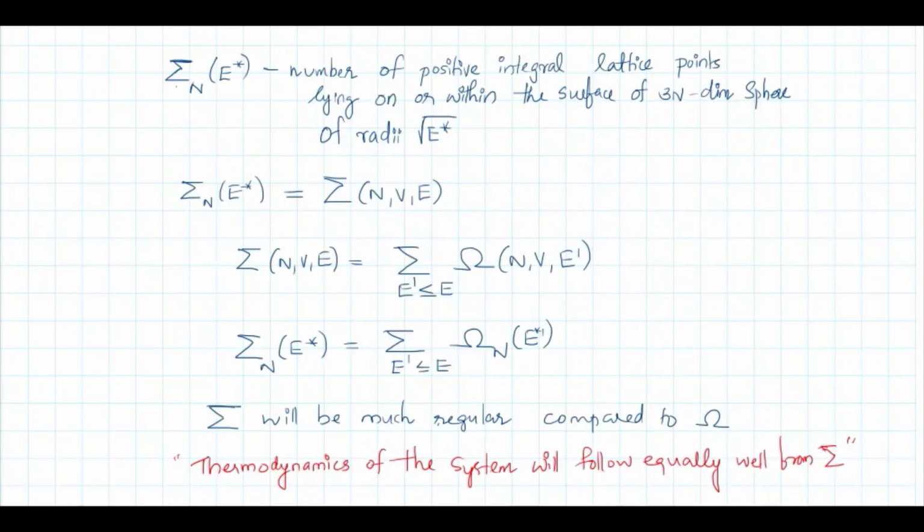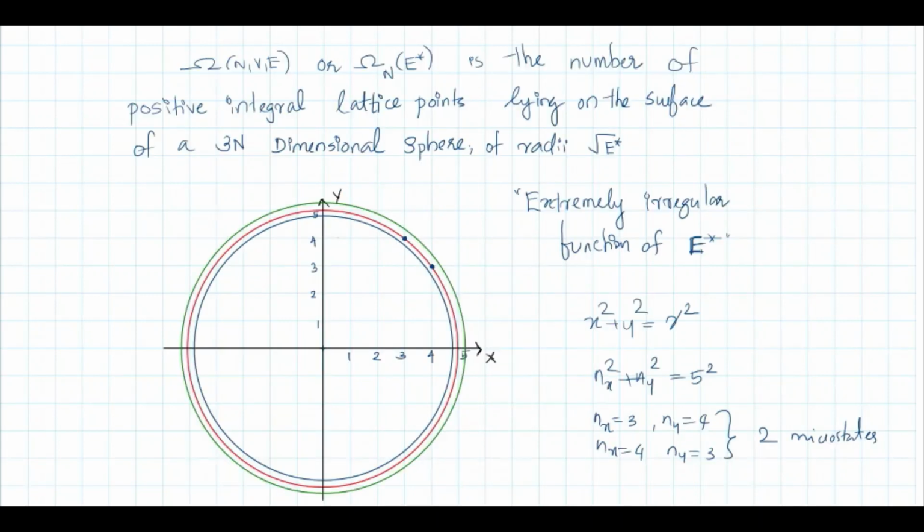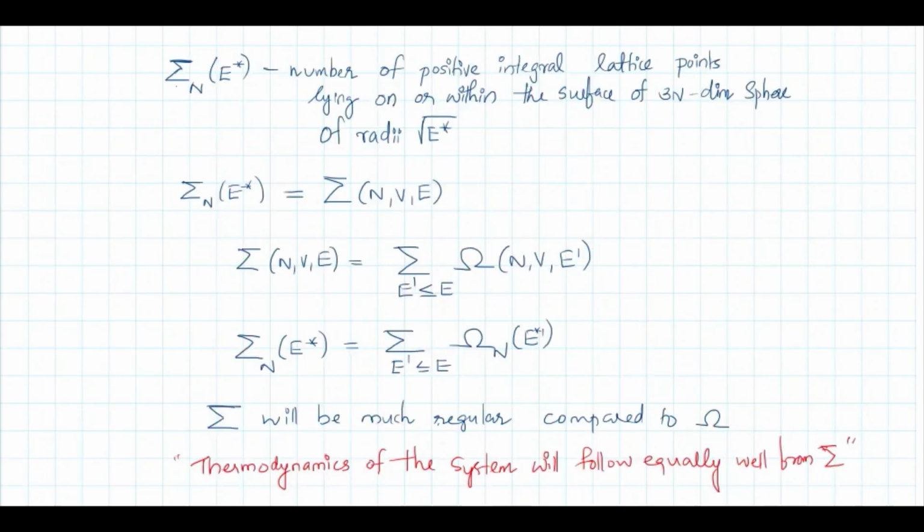But now that restriction is removed and we are considering the number of positive integral lattice points lying on or within the surface of a 3n dimensional sphere of radius root E star. Then in a similar manner, we expressed omega n of E star. Here I can write it as sigma n of E star, which is nothing but sigma of n comma v comma e. Now, what is this sigma? The sigma of nv is sum over all energy values up to E.